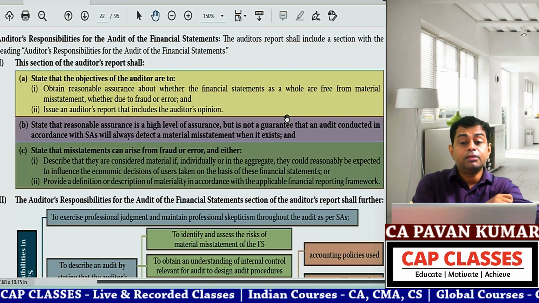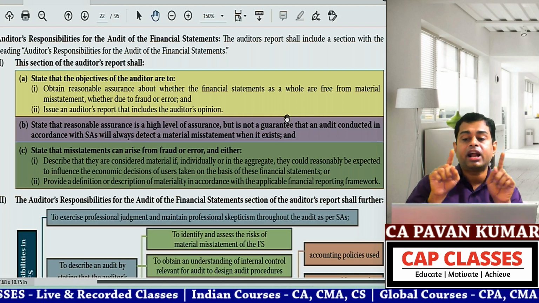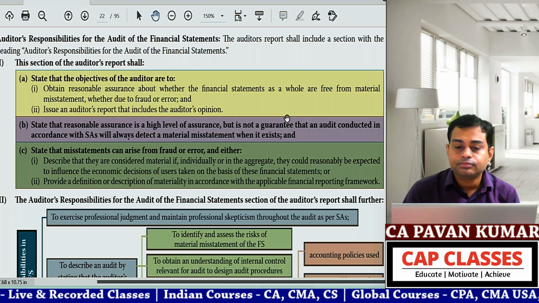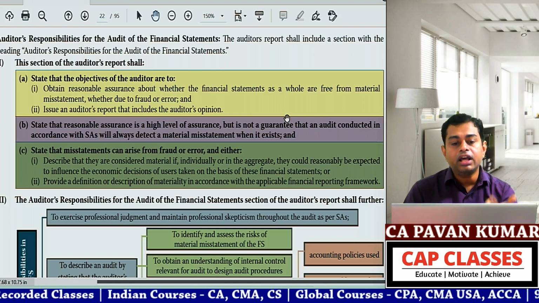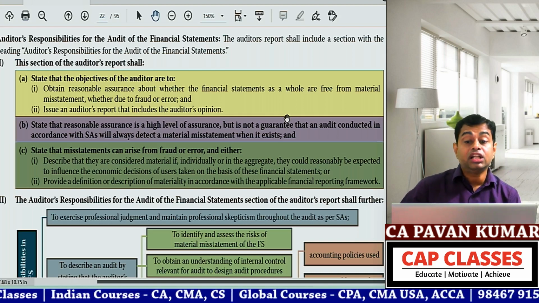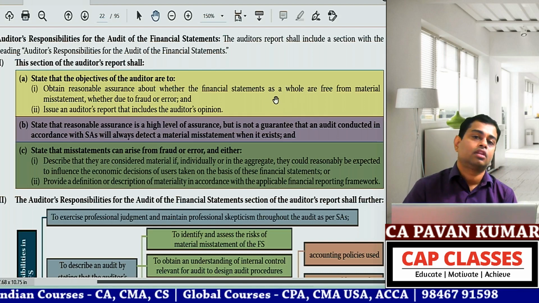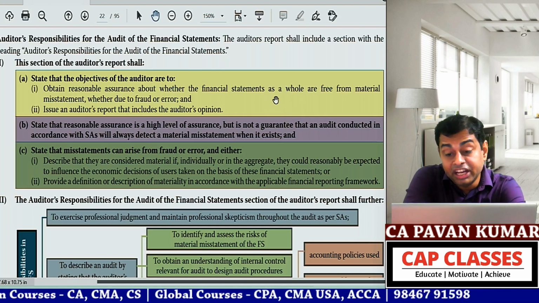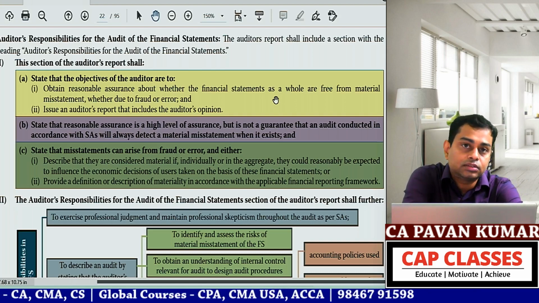No, it is not reasonable assurance. Underline as a whole. Put it in brackets. It is not misstatements. It is not fraud or error. It is not reasonable assurance. The most important one is as a whole. I'll tell you the meaning of as a whole after some time. As a whole. Put it in a box.